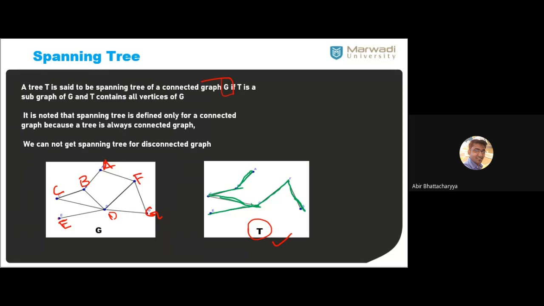Sorry? 4-degree vertex? No. We cannot have a 4-degree vertex. Done. Because it's a tree. Hello. Hello, sir. In a tree, we cannot have 4-degree vertex. Am I audible, sir? I can open my camera. Can I open? Sir, I done. Can I open my camera? Sir, can I open my camera?